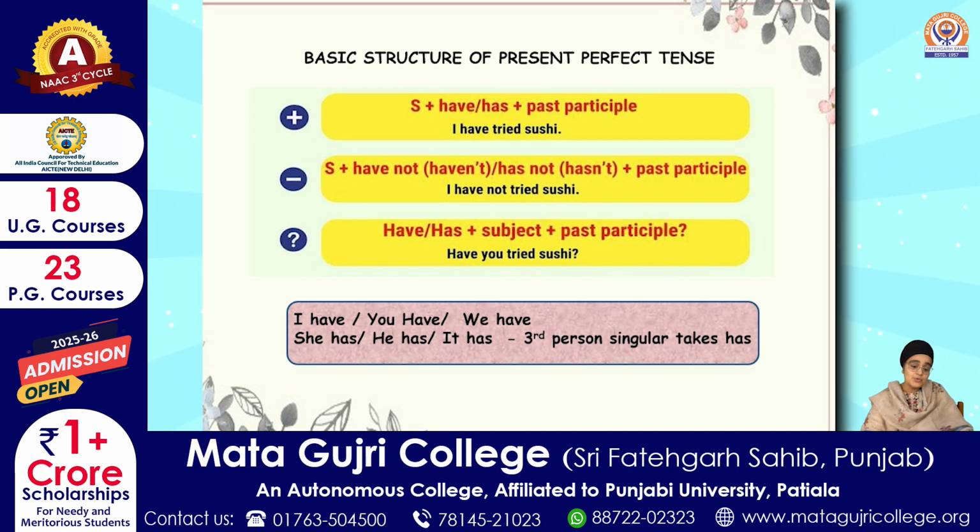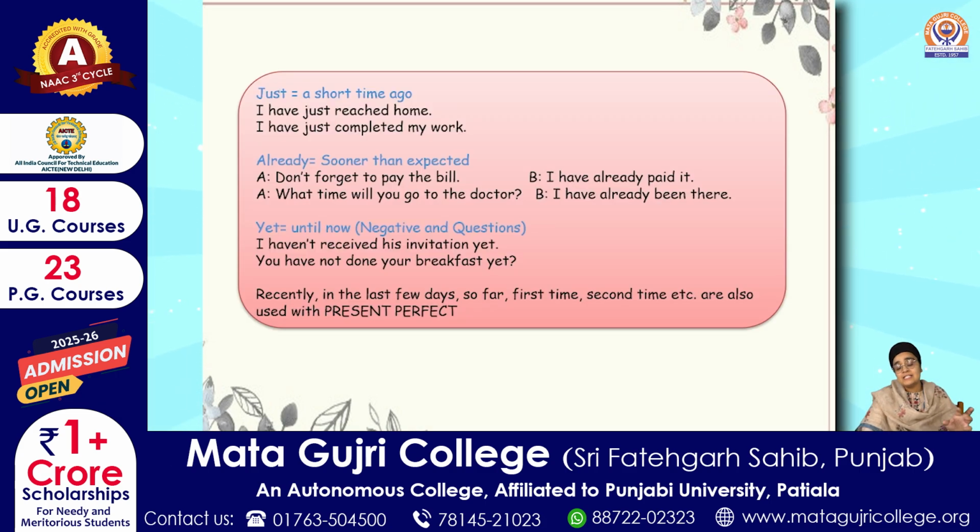Here one needs to remember that first person I, second person you, and third person plural they, all of these will use have, but third person singular, that is he, she, it, will use the auxiliary verb has. She has, he has, it has. Now coming to these adverbs of time. When we use these adverbs of time, what do they want to convey?